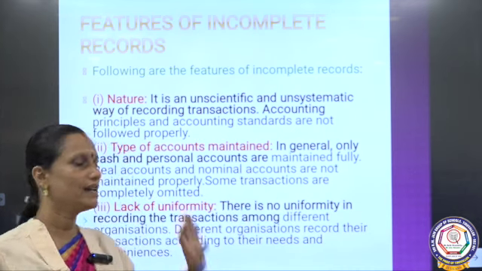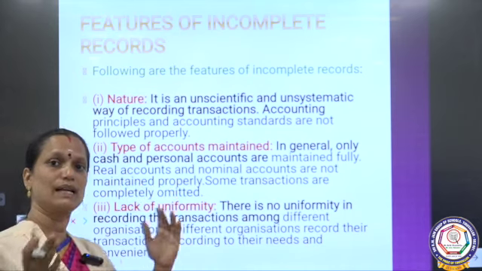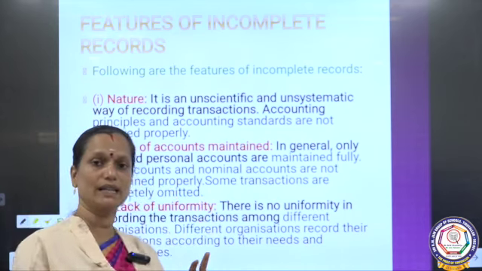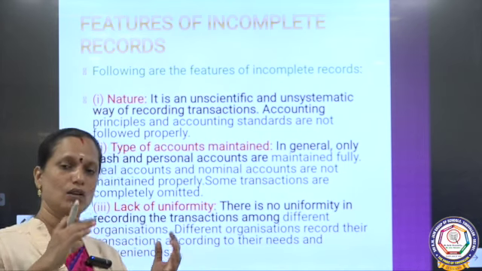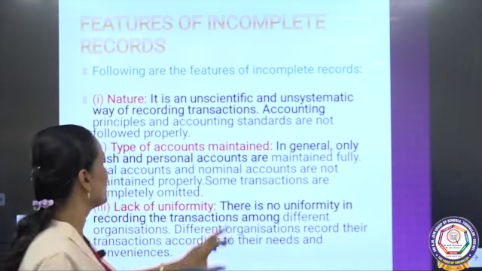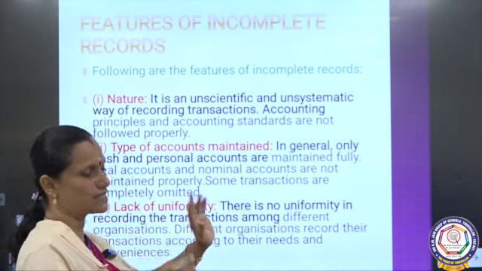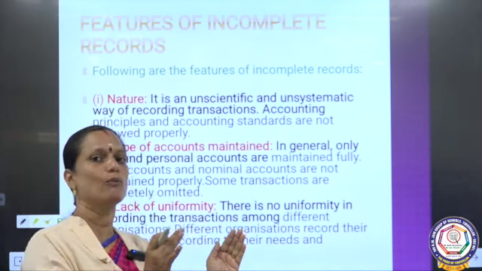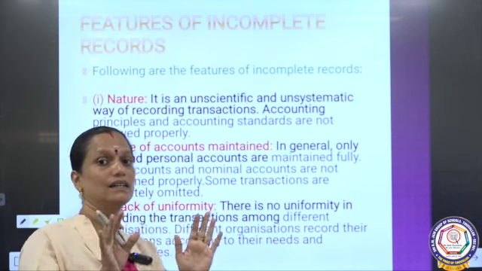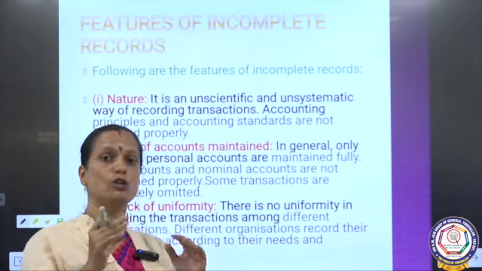They will never maintain real accounts, meaning tangible and intangible assets. And then nominal accounts, meaning all the expenses, all the losses, all the incomes and gains, they will never maintain here. Sometimes they may partially omit, sometimes they may forget to enter.